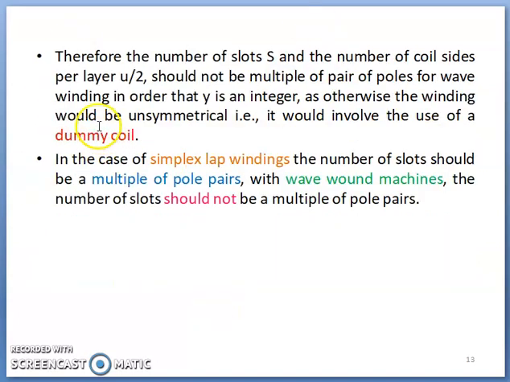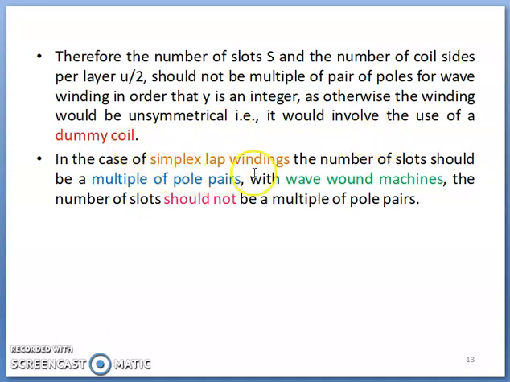The number of slots and the number of coil sides per layer, u by 2, should be a multiple of pairs of poles for wave winding, in order that whatever value of pitch is there, it should be an integer; otherwise the winding would be unsymmetrical, and this involves dummy coils.